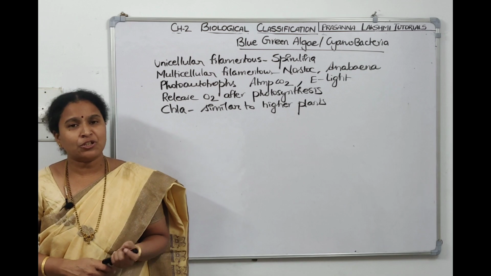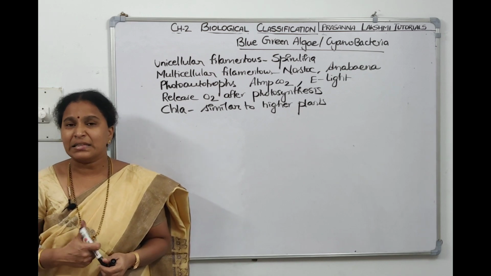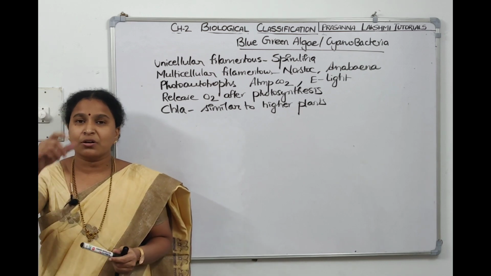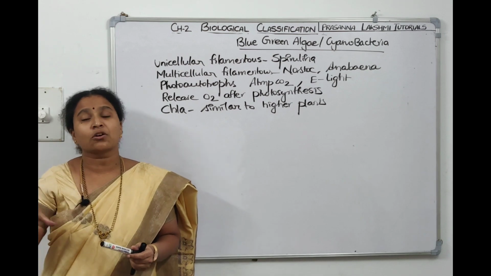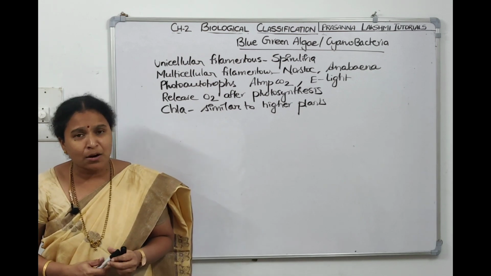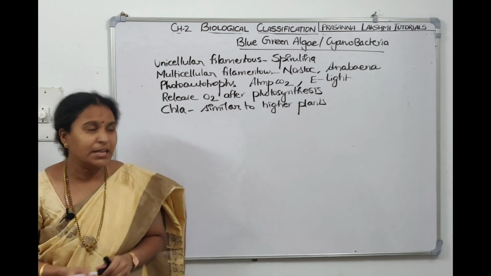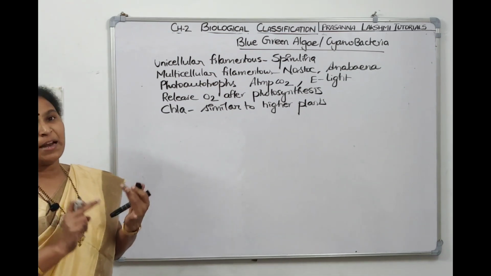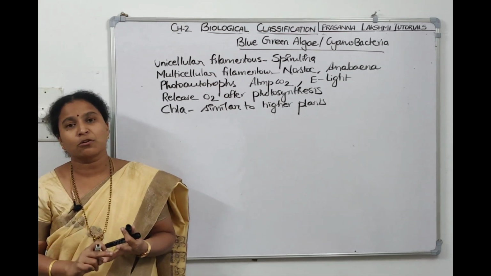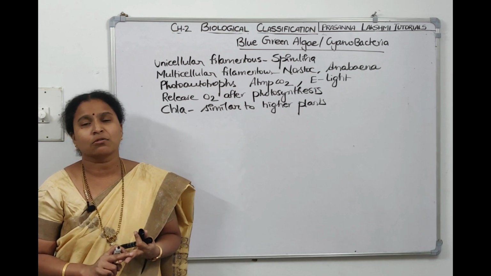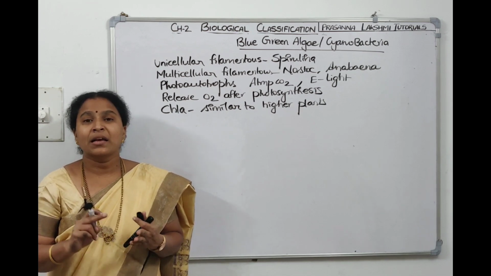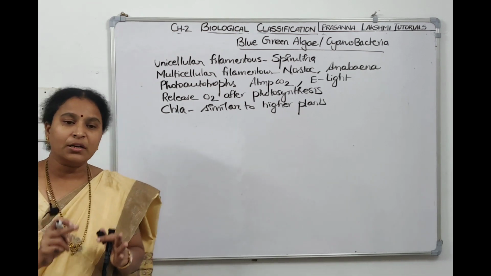Now, you have seen the picture of nostoc they have given in the NCERT textbook. We can see the structure is covered by a mucilaginous sheet. The colonies of the nostoc are surrounded by a gelatinous sheath. So, where are they found? They are found in aquatic conditions, in oceans also, and in terrestrial land conditions also. The body is covered by a thin mucilaginous or gelatinous sheath.